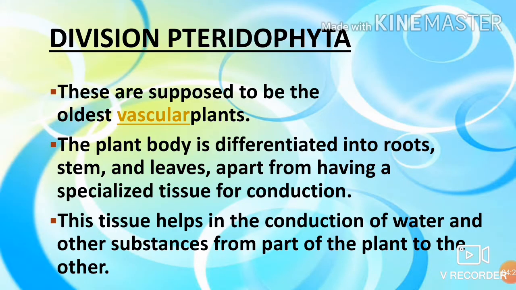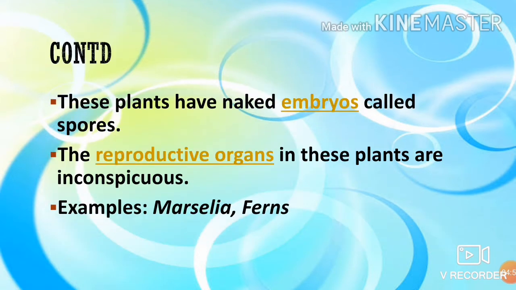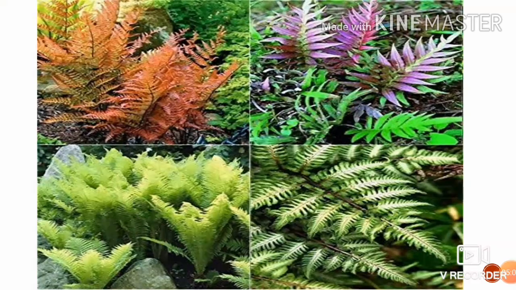Now the Pteridophyta, the next division. These are supposed to be the oldest vascular plants. The plant body is differentiated into true root, true stem and true leaves, apart from having a specialized tissue for conduction. This tissue helps in the conduction of water and other substances from one part of the plant to the other. These plants have naked embryos called spores. The reproductive organs in this plant are inconspicuous. Examples are fern and Marsilea. This is the picture which I have enclosed.